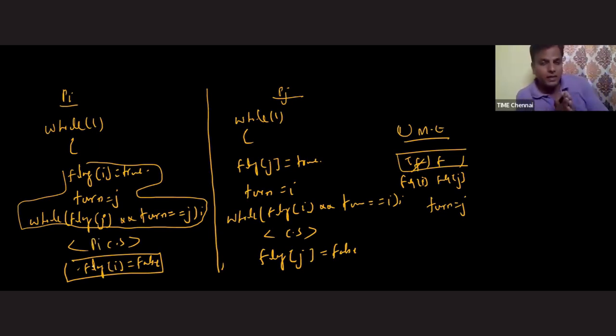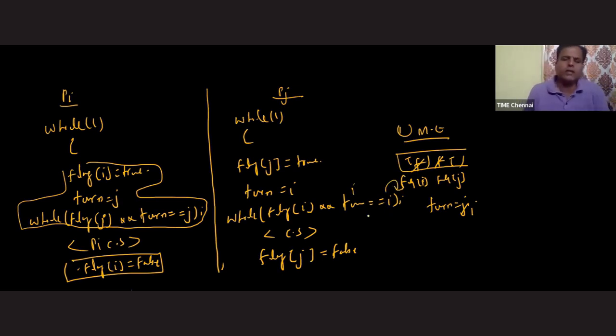When process Pi is inside the critical section, at this point of time, can process Pj enter or not? Let's check. Flag J value is true. Turn value is I. Next one, flag I value is true, turn value is I. Is I equal to I? Answer is true, because flag I value is true and I is equal to I. So that's why it will go for busy waiting.